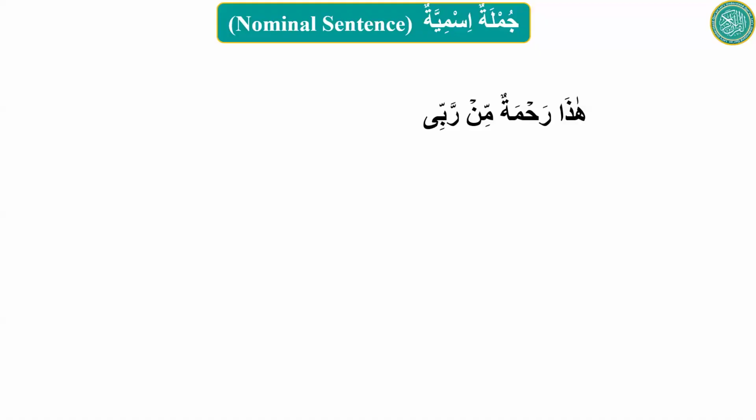Okay, Saad wants to do it. Go ahead, Saad, read it. هذا رحمة من ربي. هذا is this, رحمة is mercy, min is from, and Rabbi is my Lord. Combine it. This is a mercy from my Lord. Okay, that's good. You did a good job on this.